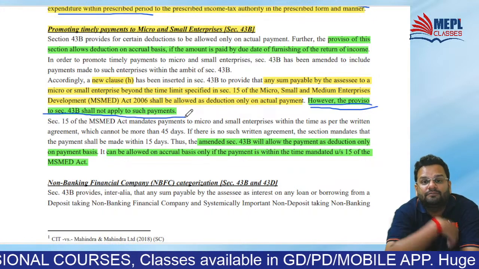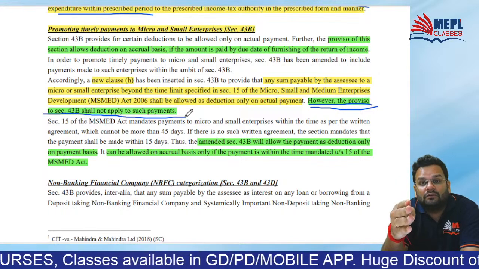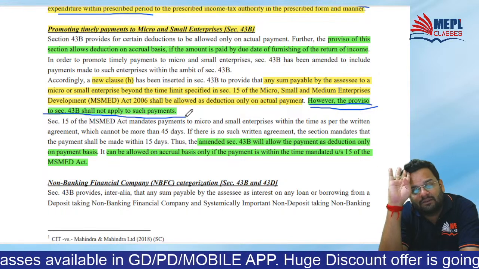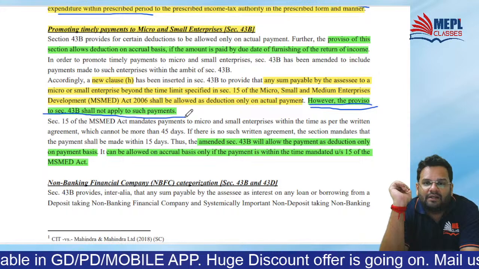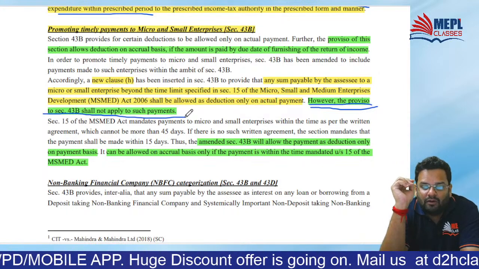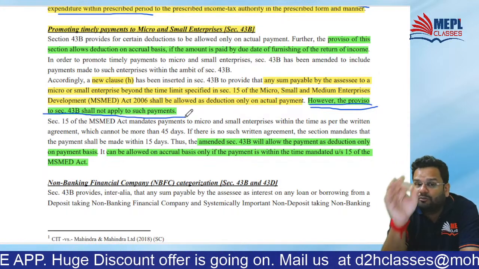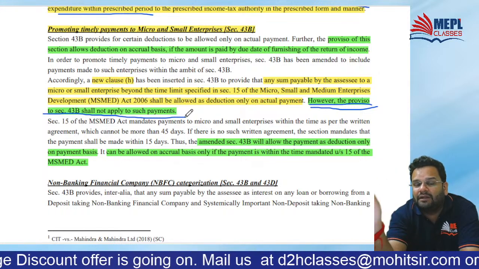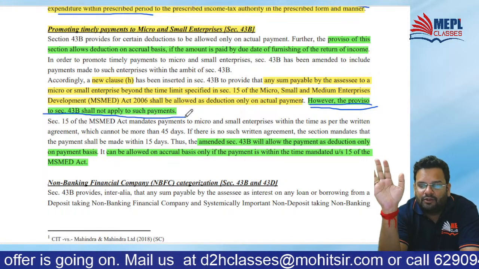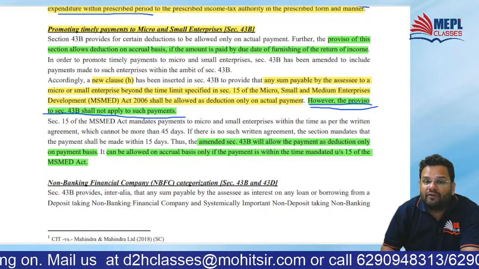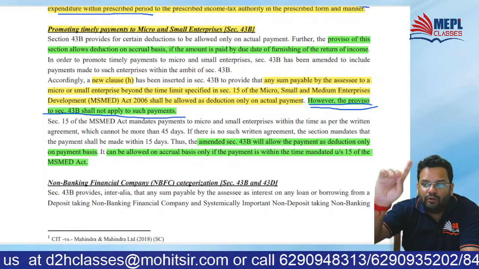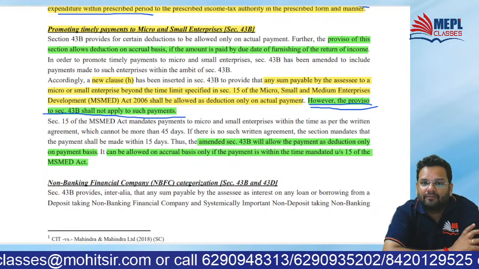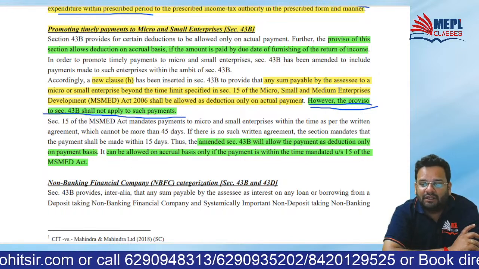Means what? Don't allow deduction if you pay by September 30, the due date of filing return. Don't allow. It should be within the due date of MSMED and not within the due date of filing of ITR. Did you get my point? Very critical point.